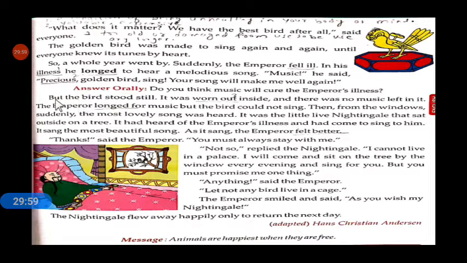But the bird stood still. The bird did not sing. It did not make any music, a melodious song or a beautiful music. It was worn out inside. Worn out means too old or damaged from being used any longer. By using it many times, the king had worn out the golden nightingale.